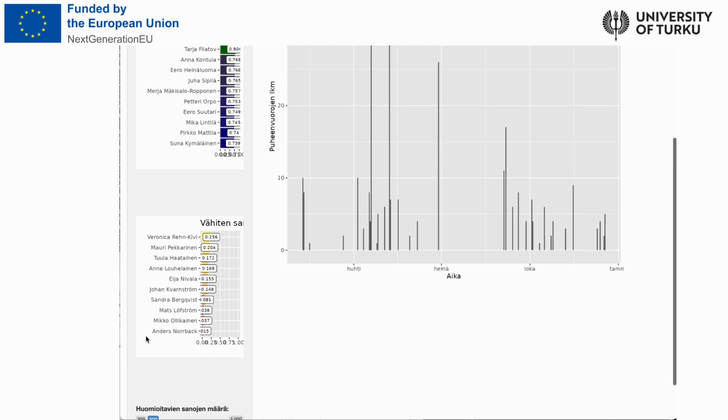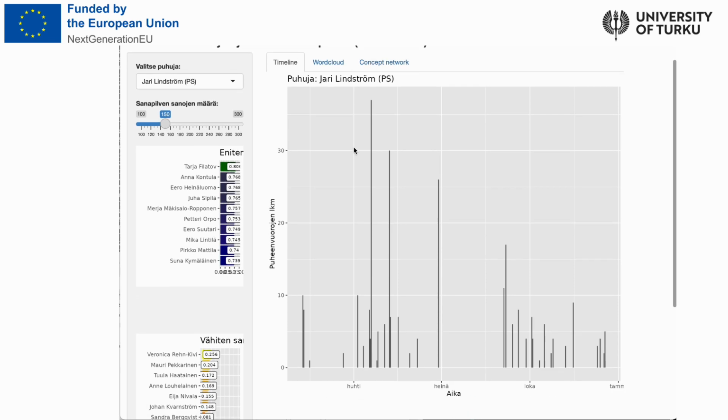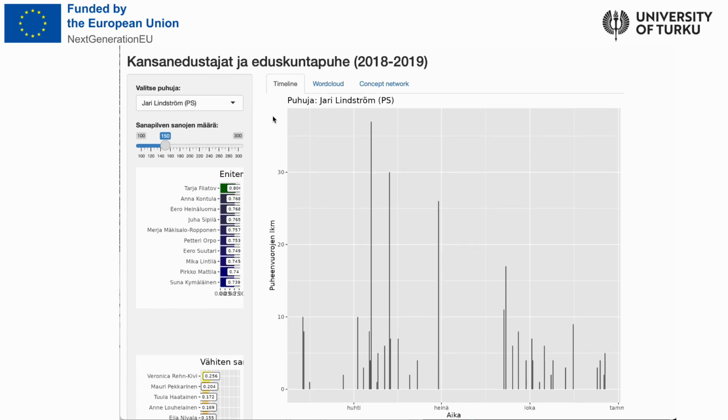On the main panel, the app provides three different visualization options. First, the timeline shows the number of plenary speeches given by the selected speaker. This enables us to take the first steps in analyzing the speaker profile of the selected MP by providing a measurement of their activity on the floor. The volume and spikes of talkativeness can be observed at a glance, allowing a straightforward temporal comparison between different points of time and speakers. Suppose a user wants to know how an election has affected the speech activity in the parliament. With a few clicks, they can now simply view the timelines of the speakers of their choice and compare the results.